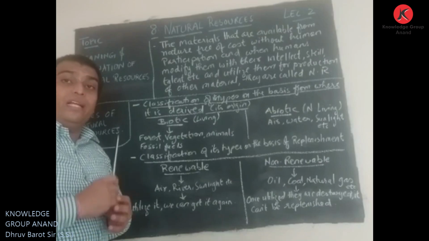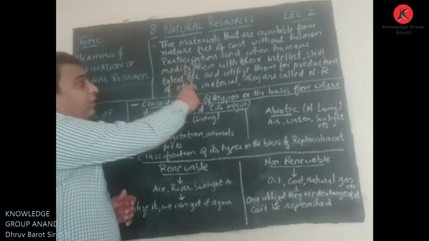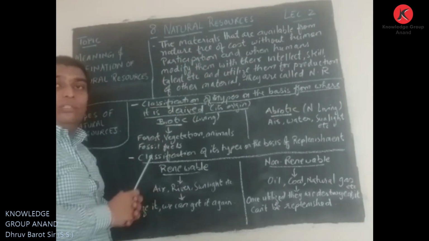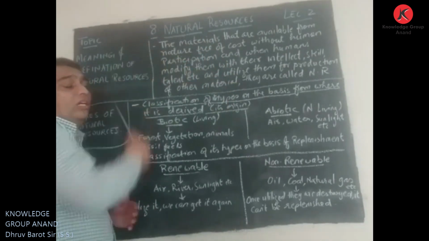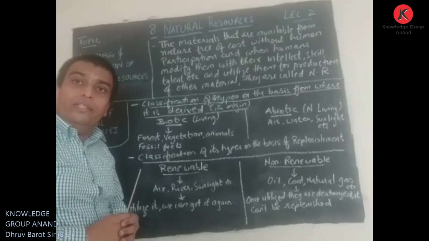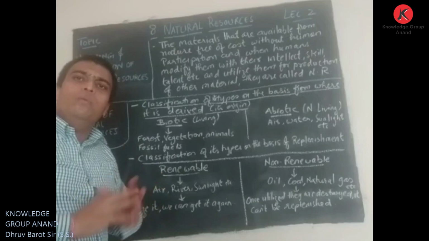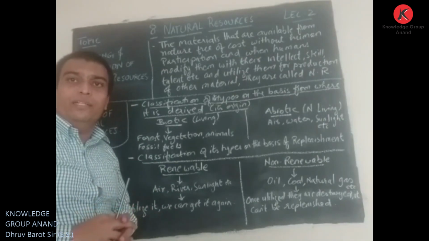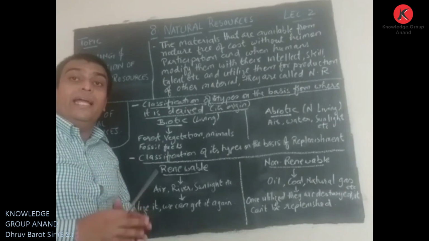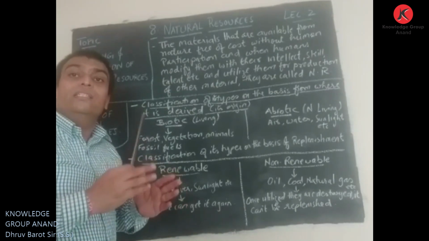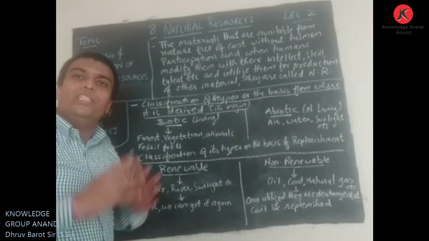Now, when we are clear about the word resource, we will look at natural resources. Natural is a very common word. Whatever is obtained from nature without human participation, without our efforts, without spending any kind of cost, is considered natural. That is obtained from nature or the environment.